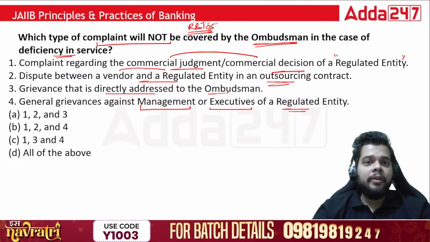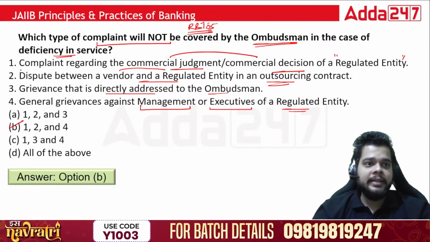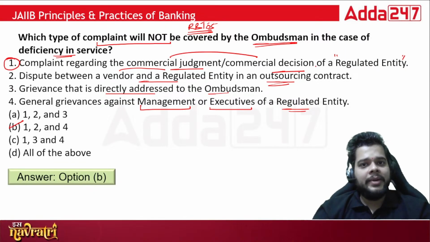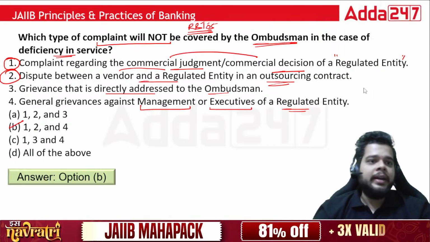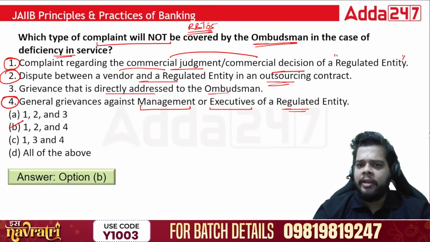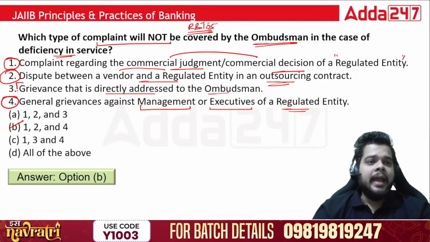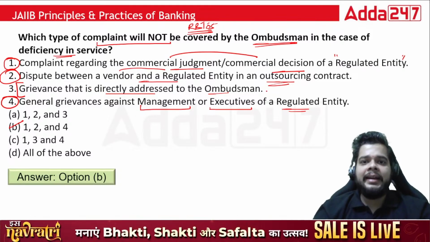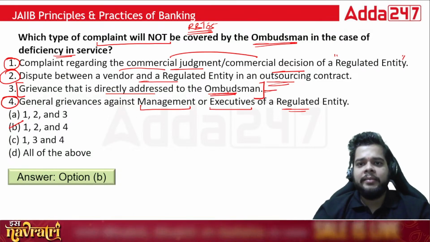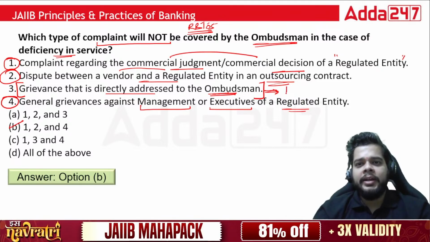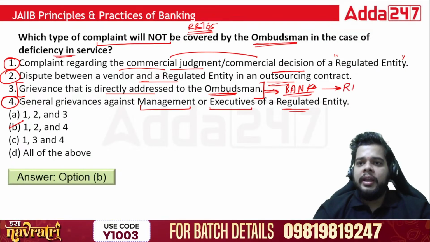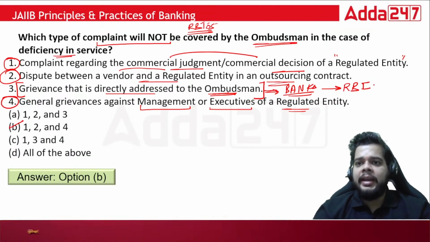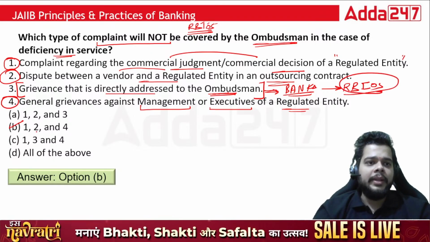Fine. So what will not be covered is option B. That is, this is not covered. The first one, commercial judgment, commercial decision, not covered. Then we have the dispute between vendor and regulated entity, again not covered, and grievances against management or executives of the regulated entity, not covered. You can only have the grievances addressed that are directly addressed to the ombudsman. Fine. The customers are not satisfied with the bank's response, and now they will be approaching the ombudsman under RBI's Integrated Ombudsman Scheme. Okay, so B will be the correct answer here.